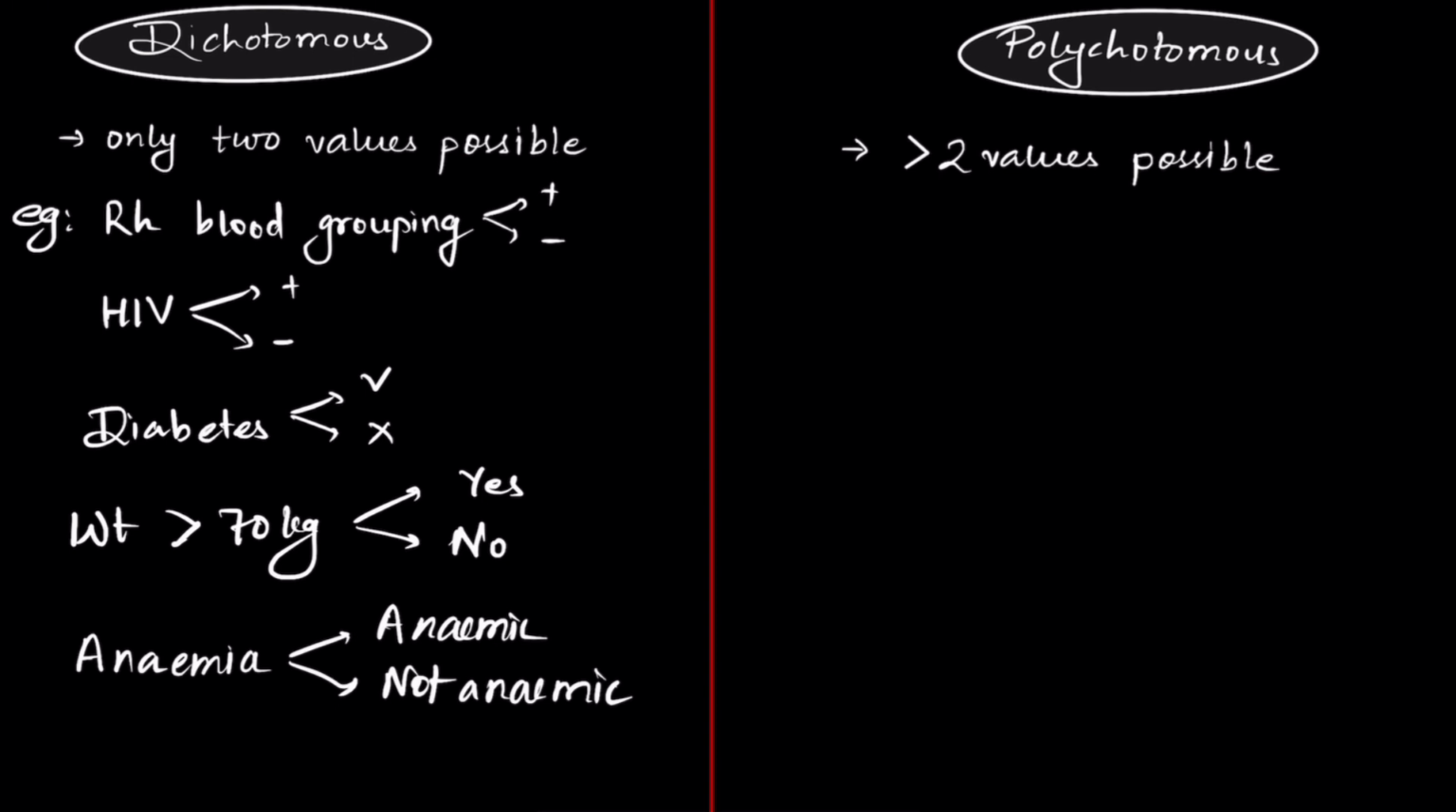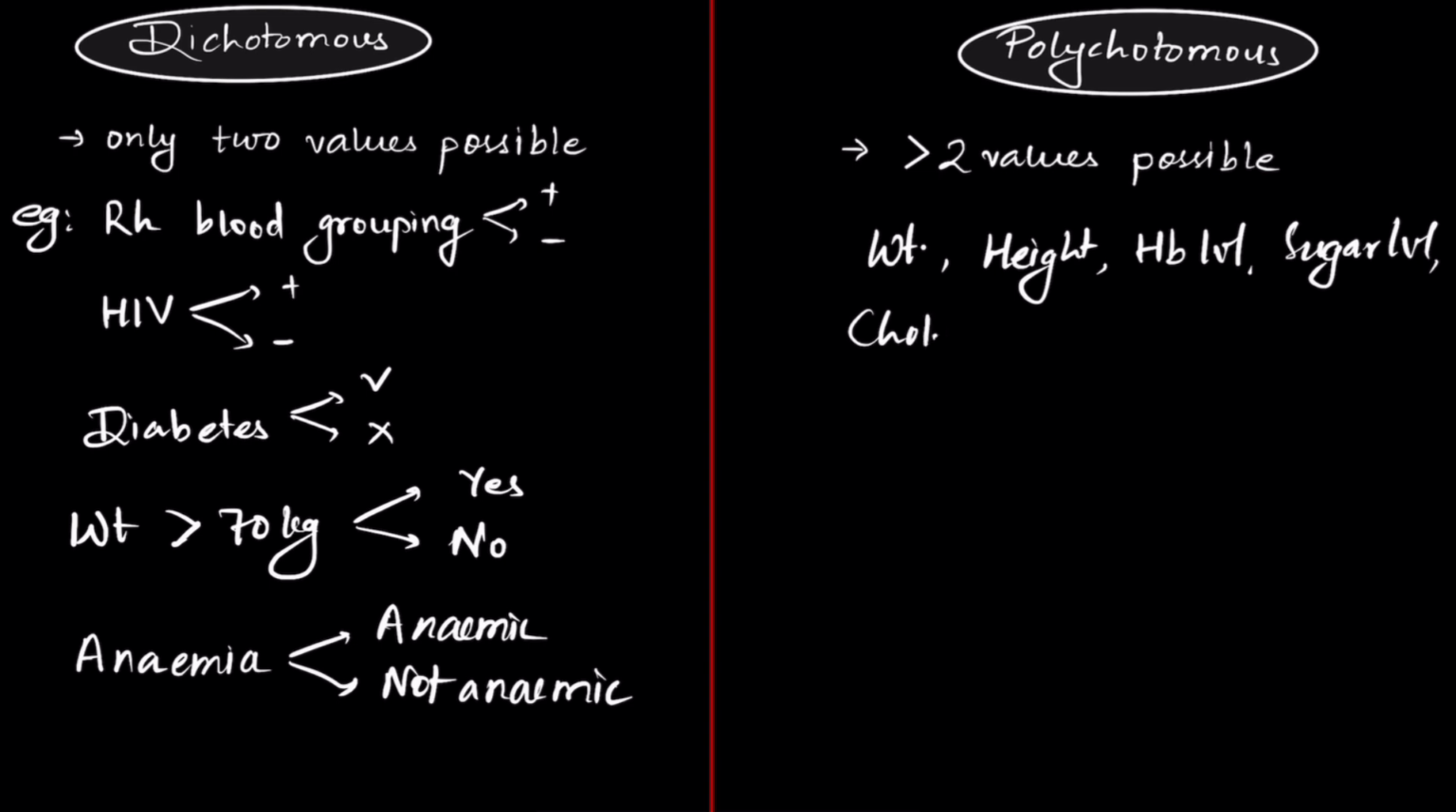In case of polychotomous variable, you have more than two possible answers. Like in case of weight, 60 kg, 70 kg, 80 kg, 90 kg, many. Height, 2 feet, 3 feet, 5 feet, 6 feet. Hemoglobin level, it can be anything. Sugar level, it can be anything. Cholesterol level, it can be anything. Blood pressure, it can be 70 by 120, it can be 100 by 120, 60 by 130. Your body mass index, body temperature, age,